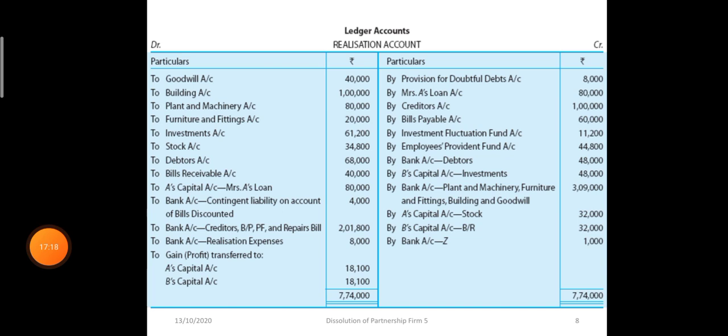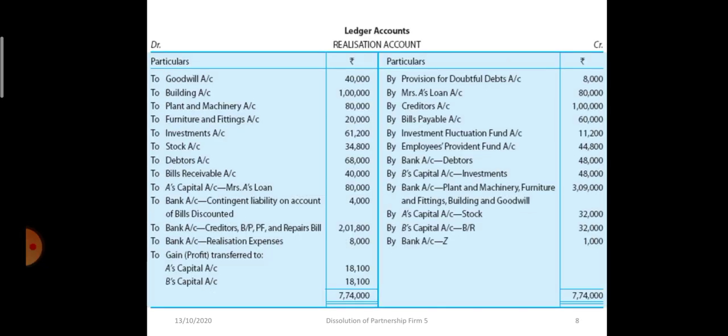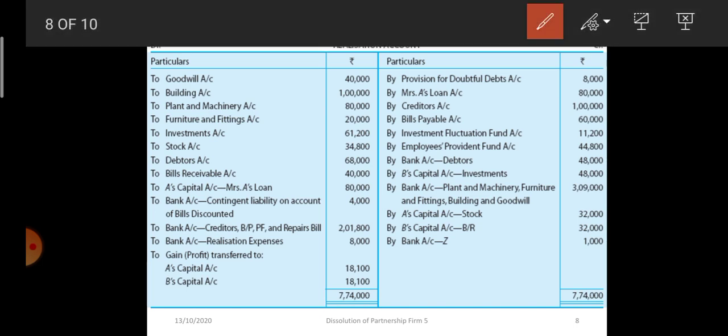Now see, this question mentions that creditors were paid at a discount of 5%. So here we are showing creditors. In case of bills payable and employee provident fund, no information is there, so we assume that full amount was paid. Bills payable, provident fund, and there was an outstanding bill of 2,000 rupees that was also paid. Then realization expenses is paid 8,000 rupees.